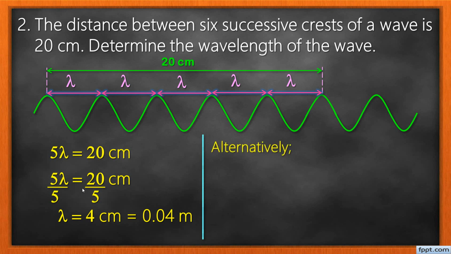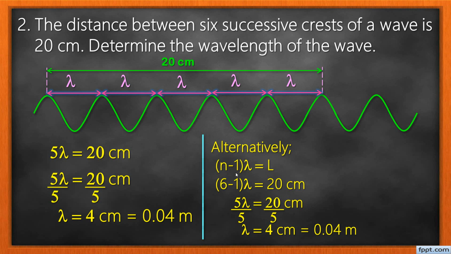Now, alternatively, if you didn't use that, you can use the formula we just wrote. We said n minus 1 into lambda is equal to L. L is the total distance from here up to here, and small n is the number of crests or troughs, but here they gave us crests. Because they are 6, we say 6 minus 1 into lambda is 20, and in the same way we end up with lambda equal to 4 centimeters, which is equal to 0.04 meters.